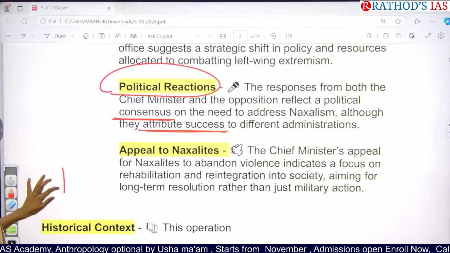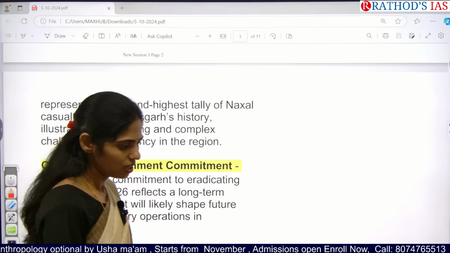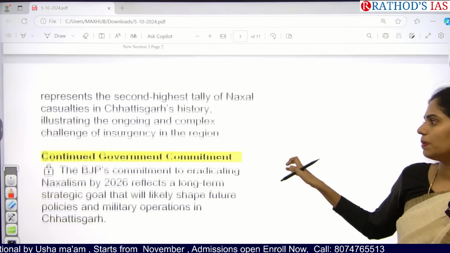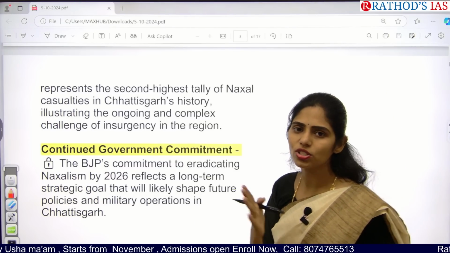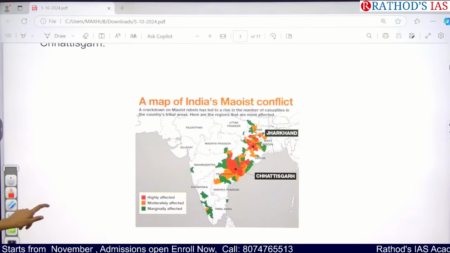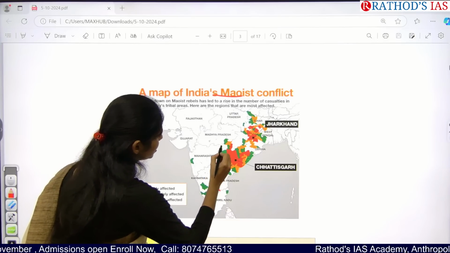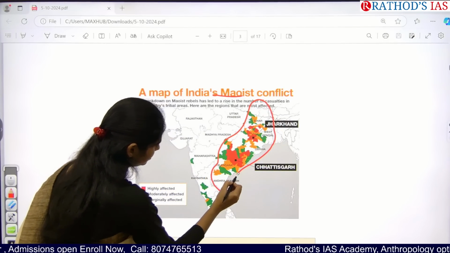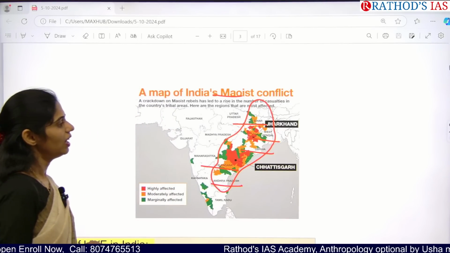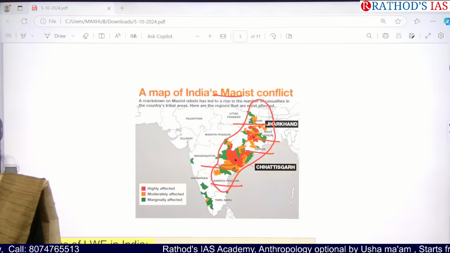And the next one here is, if you see the historical context, from when we got independence onwards, we have had this problem of Naxalism in our country, especially in Chhattisgarh. Lots and lots of casualties have happened from our history onwards. Okay, so that is the thing. And here you can see a map of India's Maoist conflict. As I said, this region is called the Red Corridor. So we have AP, Telangana, Odisha, West Bengal, Bihar, and even some parts of Jharkhand. These are the regions affected by Naxalism.